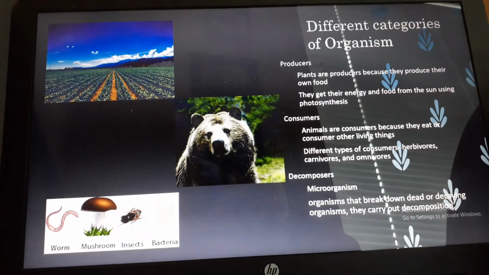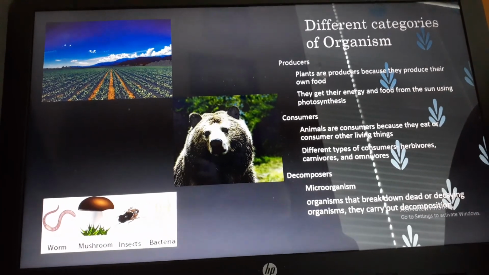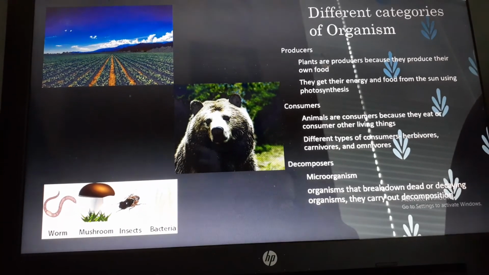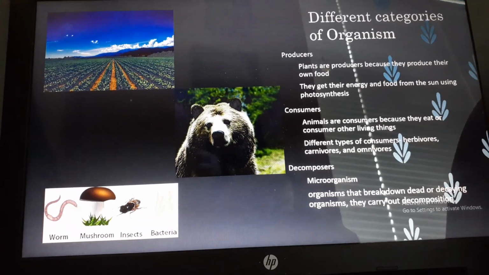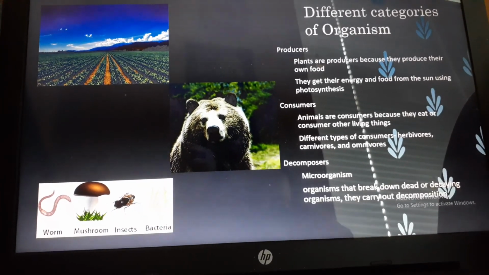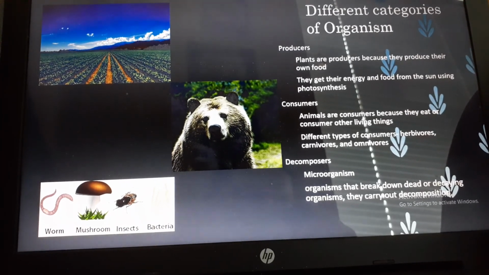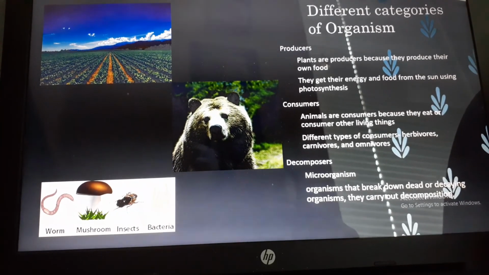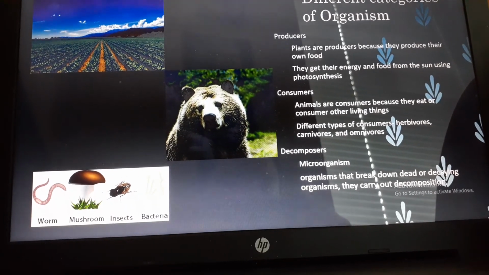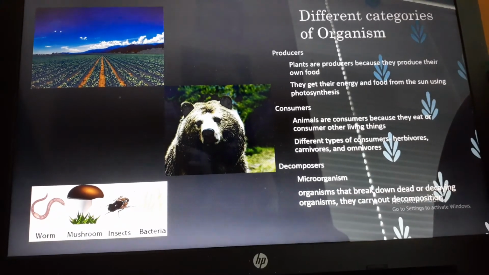Different categories for an organism. So there are producers, which are plants. Plants produce their own food, and they get it from the sun, which is photosynthesis. Then consumers. Consumers are any animal that eat or consume other living things. Different types of consumers are herbivores, carnivores, and omnivores. Herbivores eat plants, carnivores eat animals, and omnivores eat plants and animals.